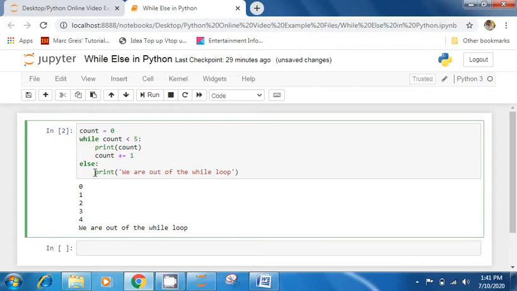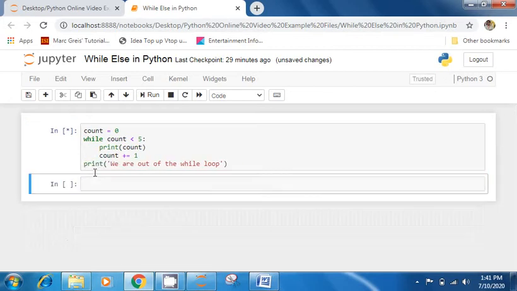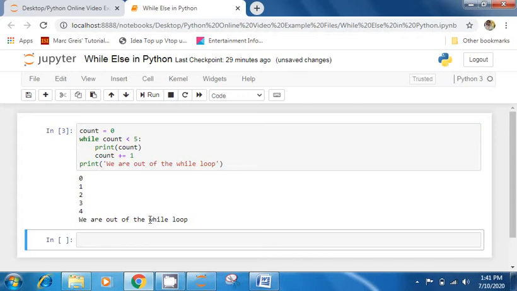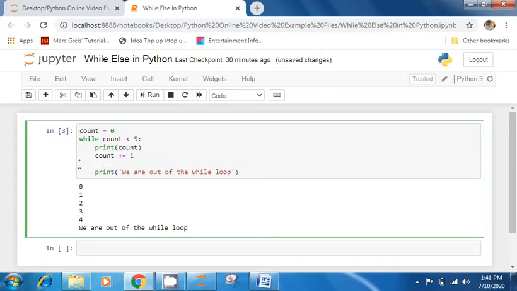If this else was not written, then it is also the same thing, because this else does not belong to while block, it is an independent block. While is not controlling else. Whatever is written within else block has not got any control from while loop. So whatever you are writing in else, it's always going to get printed.